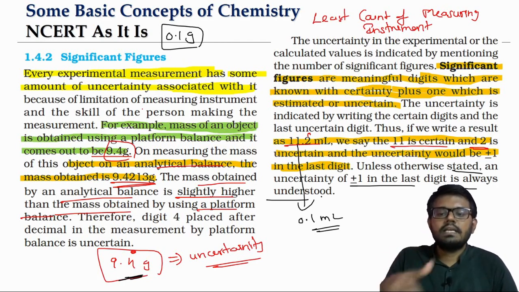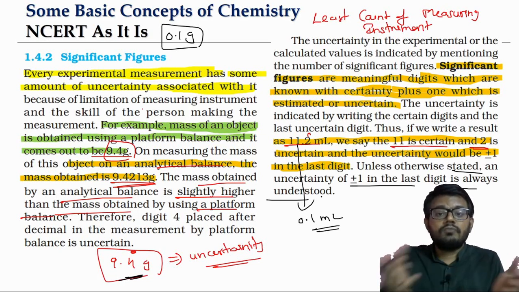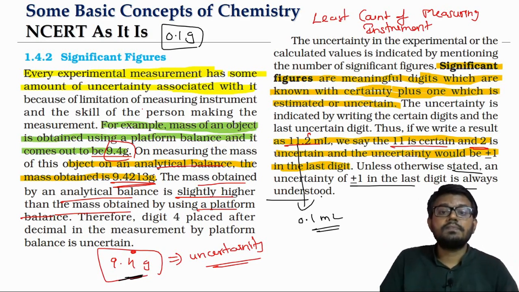About this you will study in detail in physics, as to what will be the least count of different measuring instruments. You will learn about some general measuring instruments, and also about some very specific measuring instruments called vernier calipers and screw gauge, particularly for the measurement of lengths. Okay, so how do we compare the certainty in the values of measurement of 2 or 3 data points? We will do it by using the concept of significant figures.